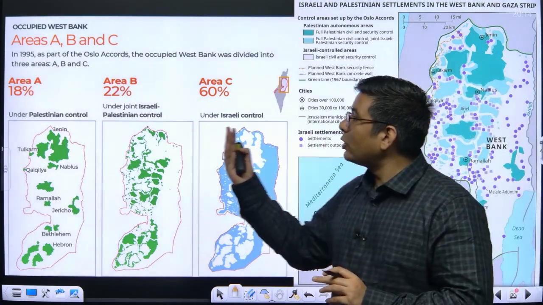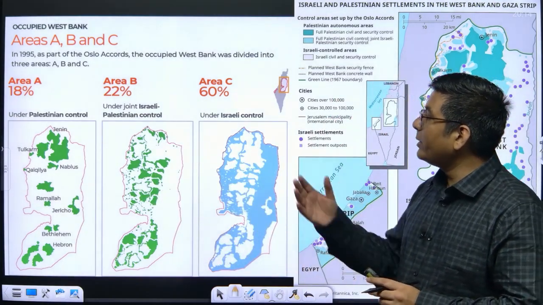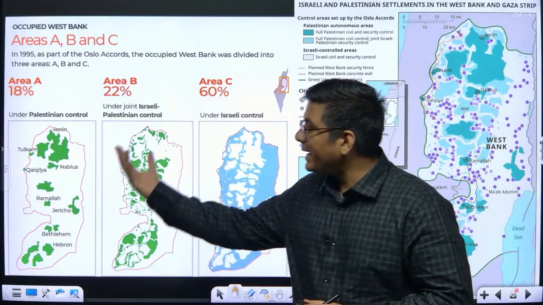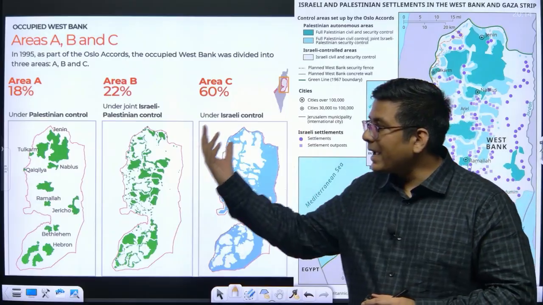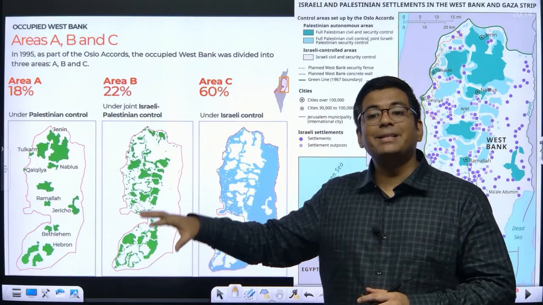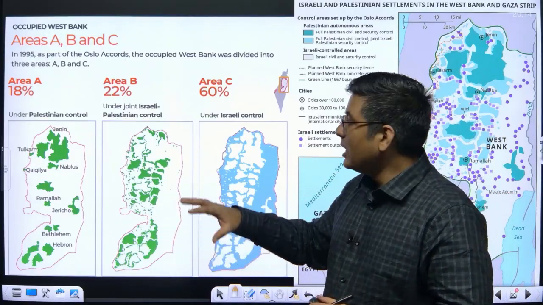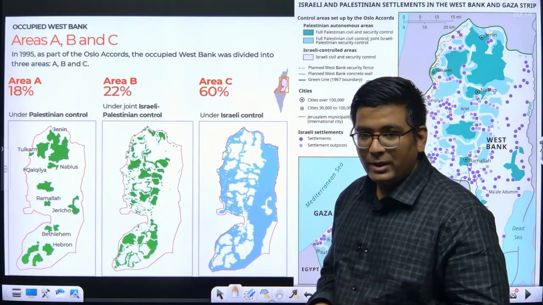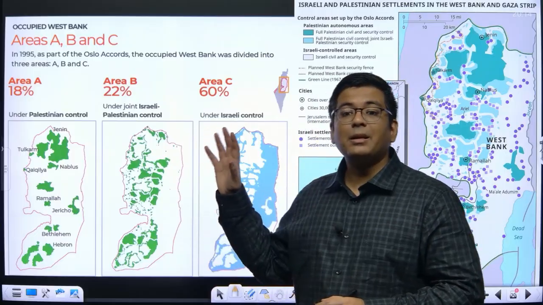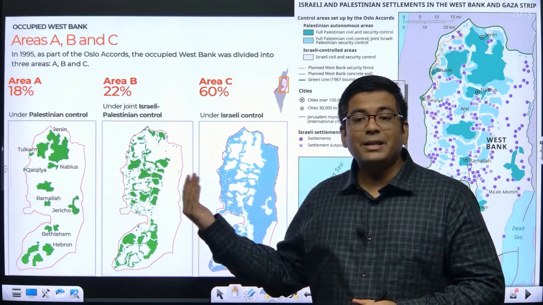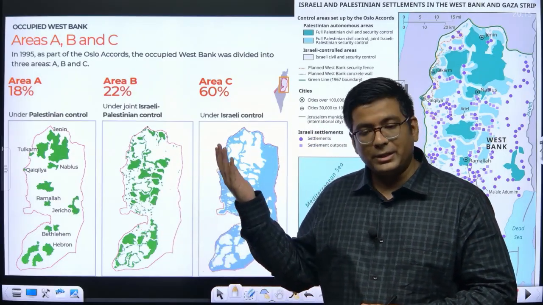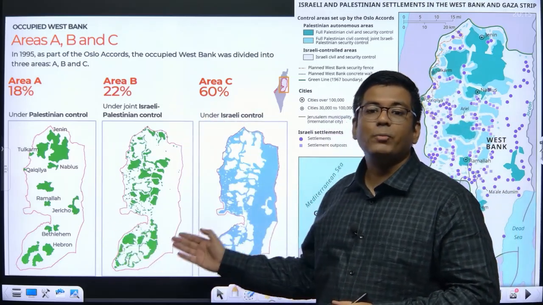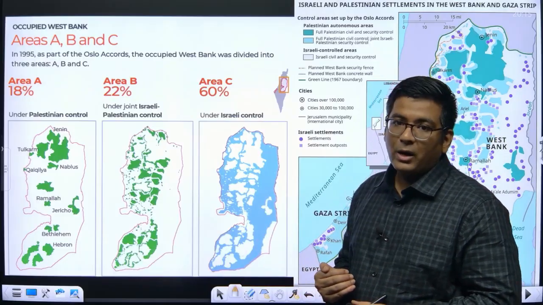First of all, the region of the West Bank was going to be divided into 3 different regions. Okay, now these 3 regions were Area A, B and C. So Area A basically were those settlements where Palestinian Arabs were in majority. Okay, so these regions were under direct control of the Palestinian people or the Palestinian government. Okay, Area B was the place which had a population from both communities, Palestinians as well as Israelis. So this region would be jointly administered by both the countries.